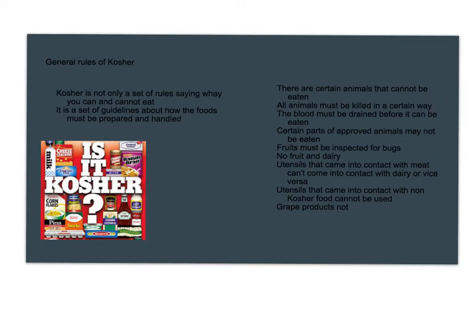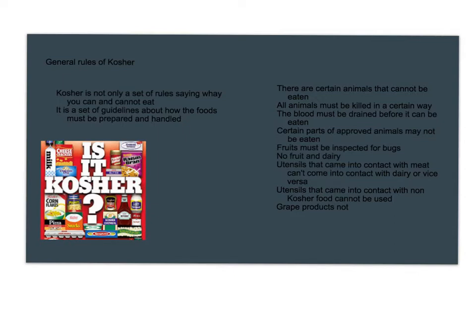Some general rules of kosher. Kosher is not only a set of rules saying what you can and cannot eat, it is a set of guidelines about how the foods must be prepared and handled. There are certain animals that cannot be eaten. All animals must be killed in a certain way. The blood must be drained before it can be eaten.